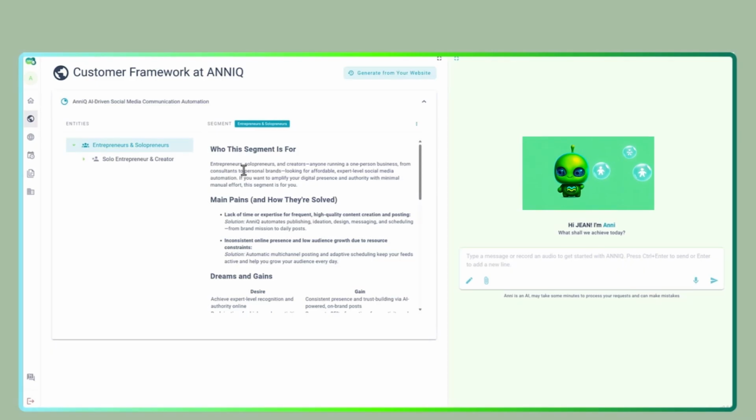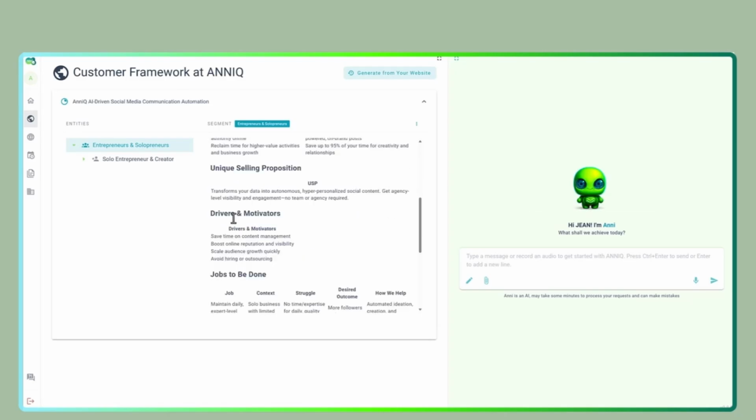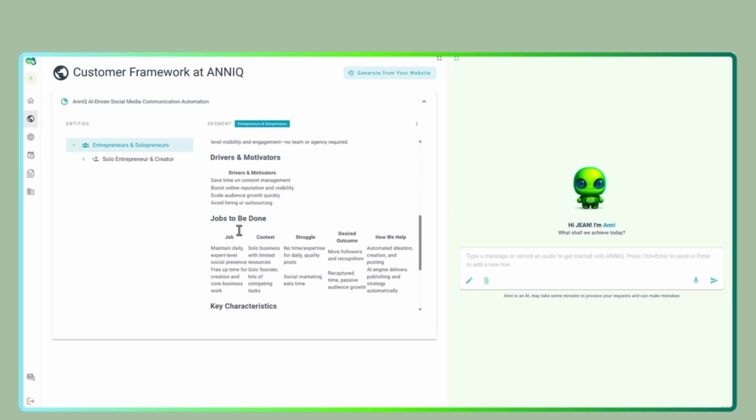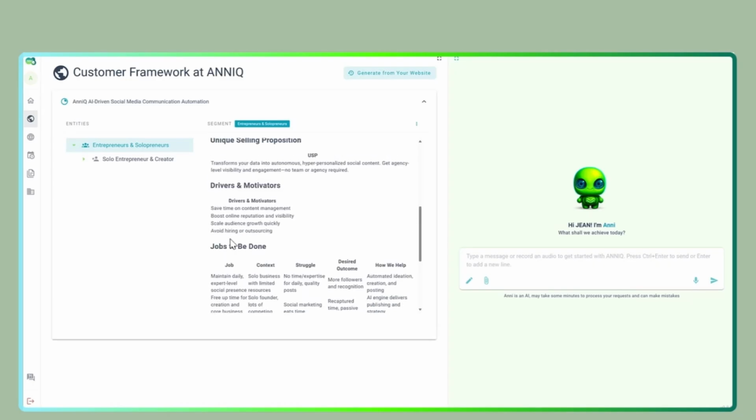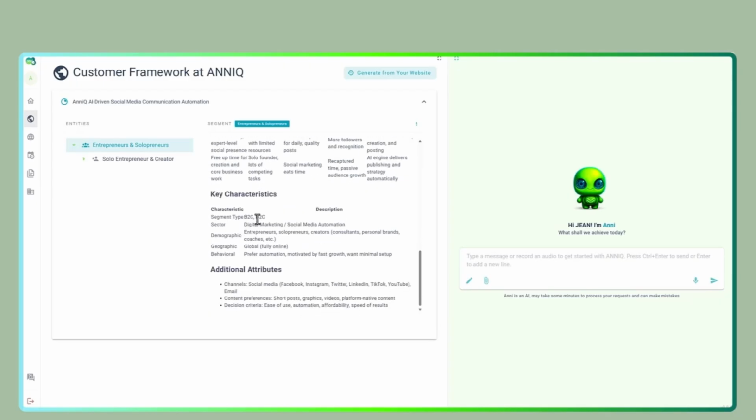So who is this segment? And Any start giving me the information here, which are the pains they have, dreams, gains, the unique selling proposition, and many other insights that I can use to understand my audience. I can get the drivers and motivators, the jobs to be done, and other insights here. But Any keeps going deep into the audience understanding. And you can find into the segment the solopreneur creator. This is the ICP, the ideal customer profile that Any identifies for you.